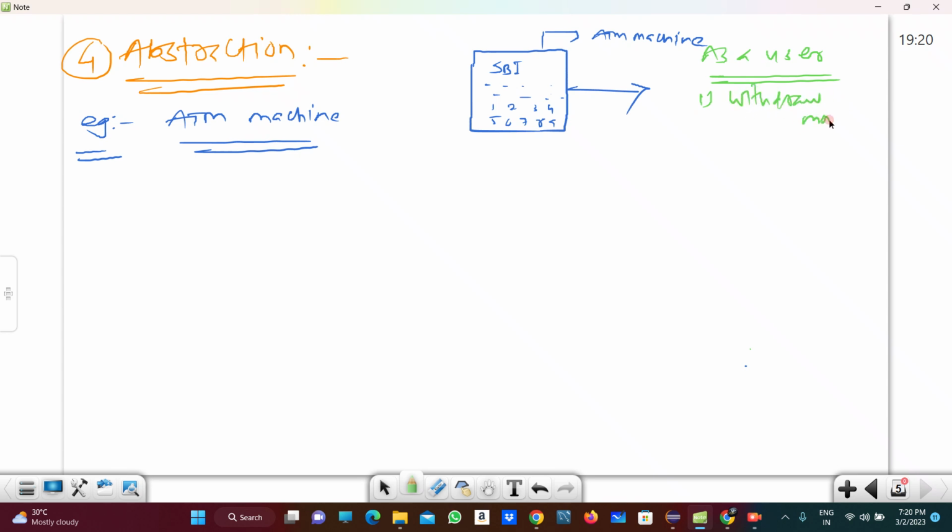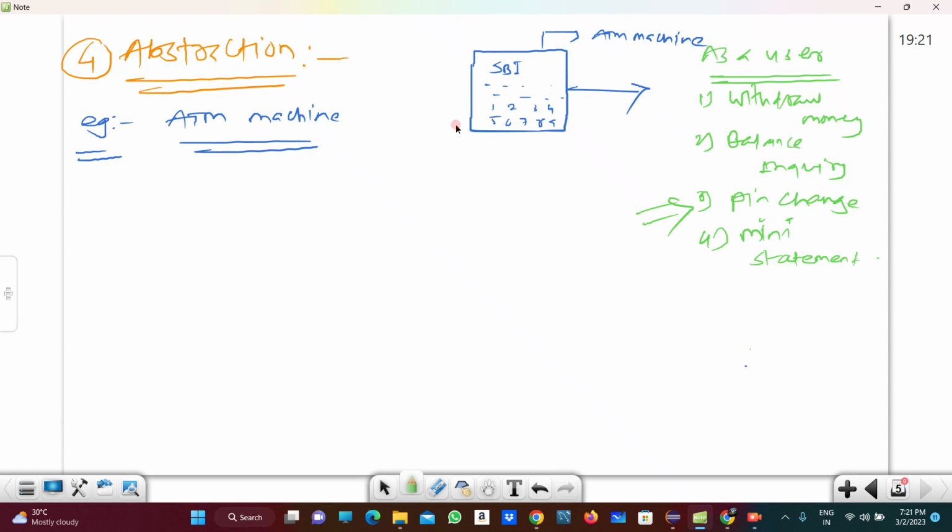Second, we can check the balance, balance inquiry. Pin change. Then we can retrieve the mini statement. So as a user we can perform this type of activity in the ATM.